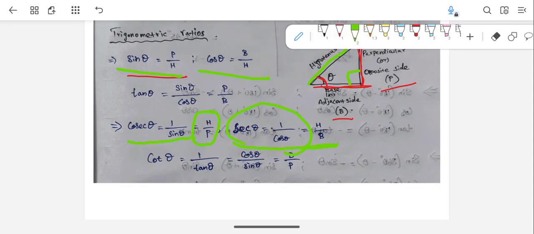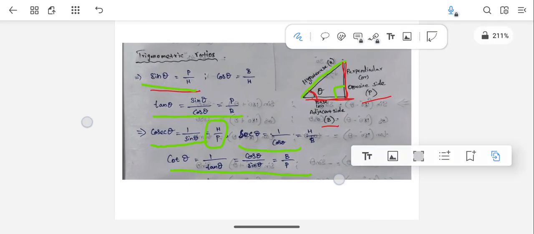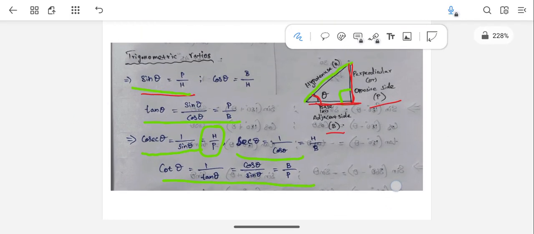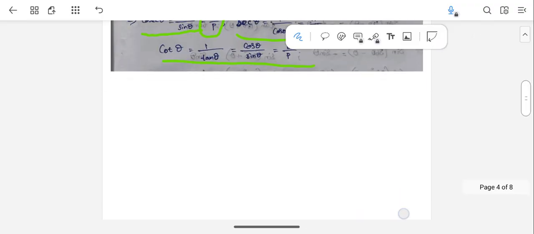Similarly, cot theta is the reciprocal of tan theta. Because tan theta is the ratio of sin theta and cos theta, cot theta is cos theta by sin theta, and that gives b by p, because tan is p by b, so cot is b by p. I think there is no need to explain much here, because it is already a very basic thing.